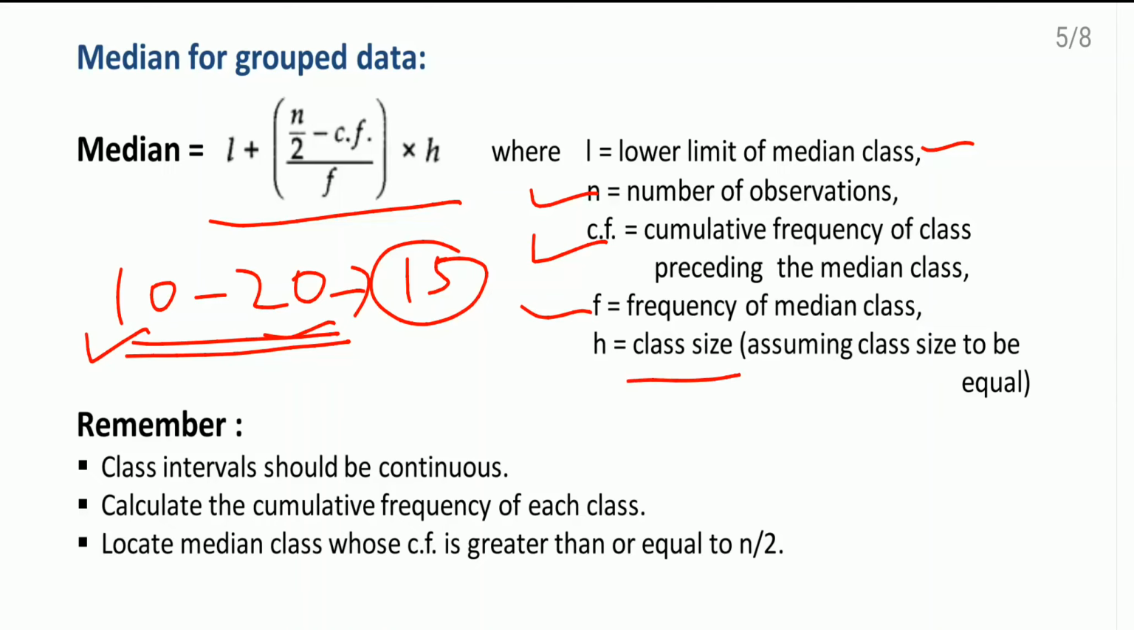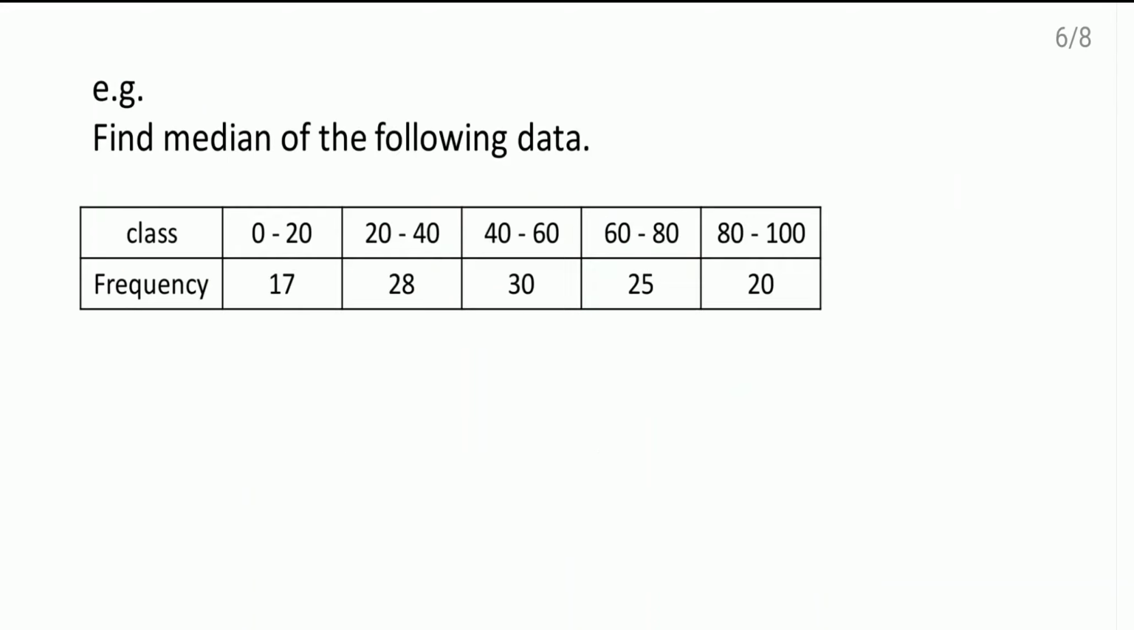Okay. Now whenever we want to find out the median, we have to remember some of the things. Class intervals should be continuous. If they are not continuous, make them continuous. Calculate the cumulative frequency of each class. Locate the median class whose cumulative frequency is greater than or equal to n by 2. Okay, let us see the example here.